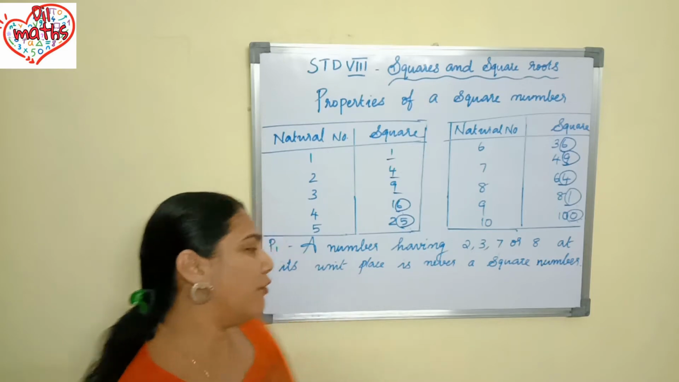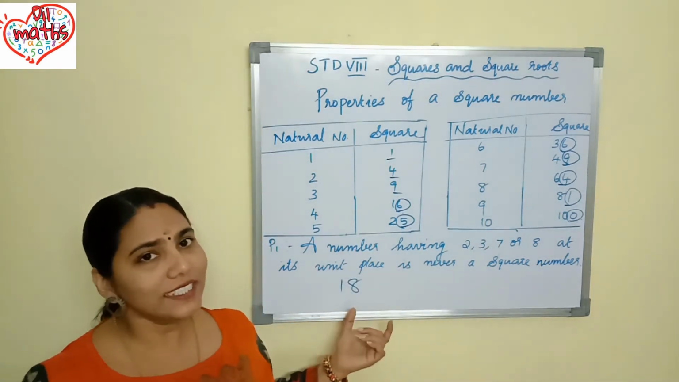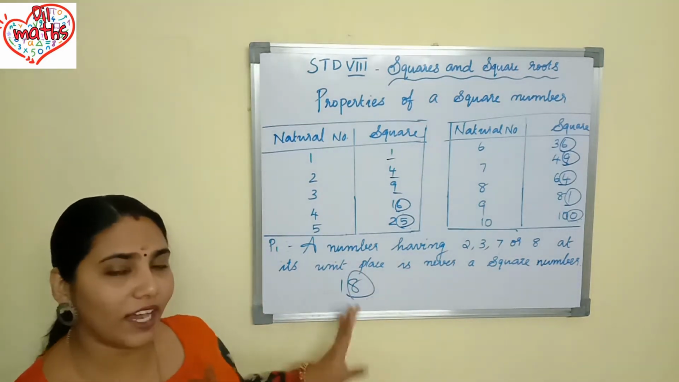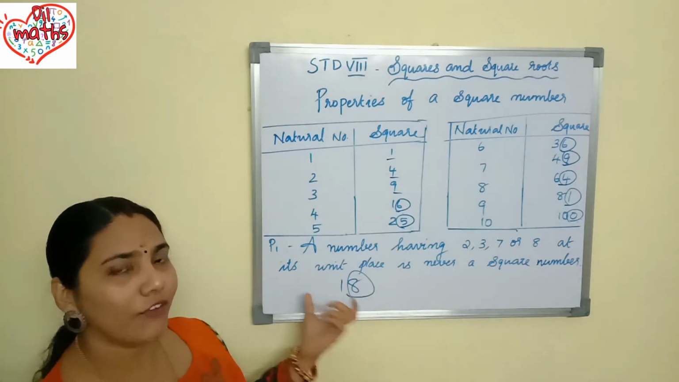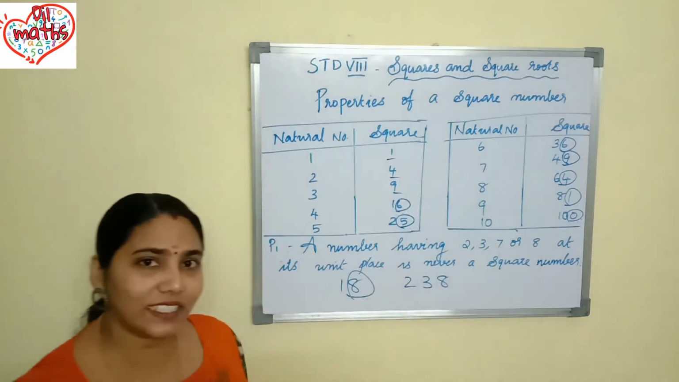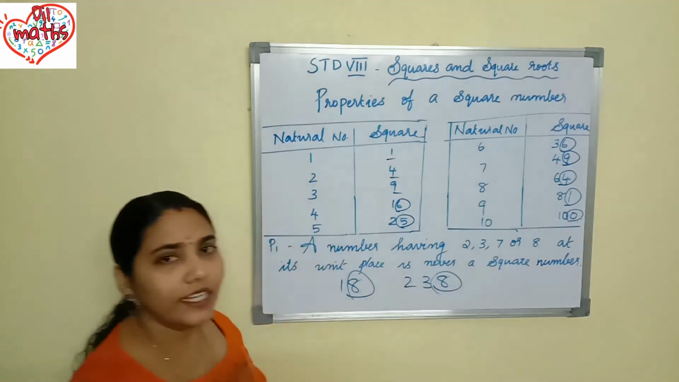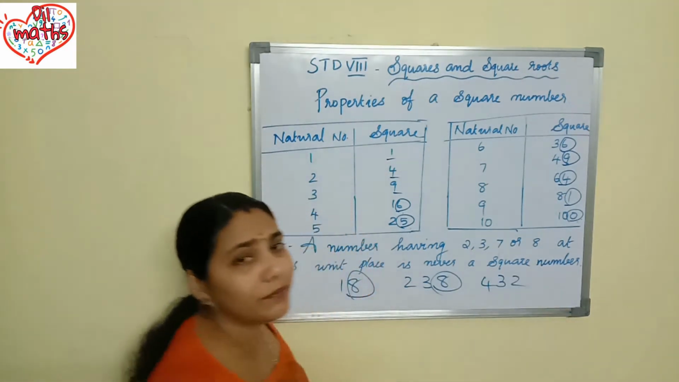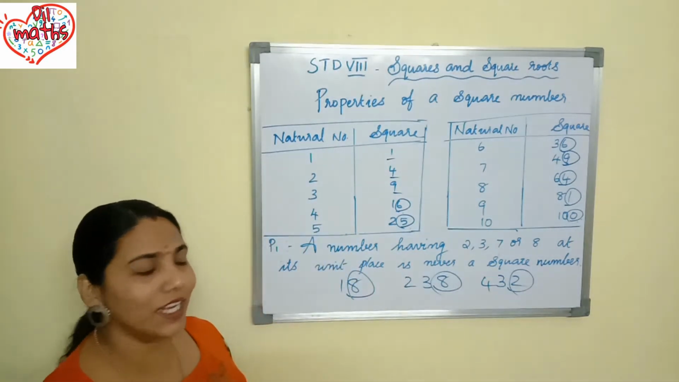So if you take the number 18, you can easily say that 18 is not a square number. Why? 8 will never come as the unit place of a square number. If you take 238, is it a perfect square? No, because 8 is coming in the unit place. If you take 432, is it a perfect square? No, because in its unit place 2 is coming, so it is not a perfect square.